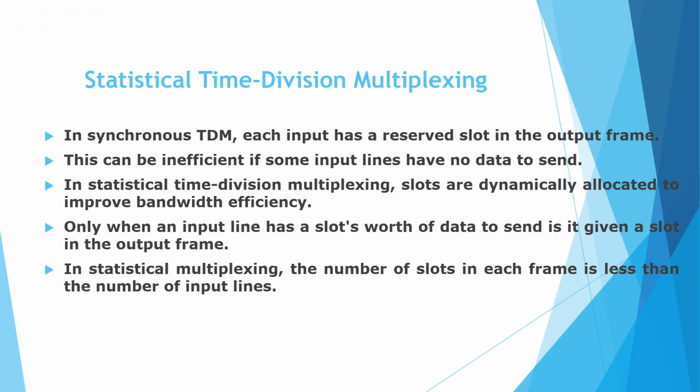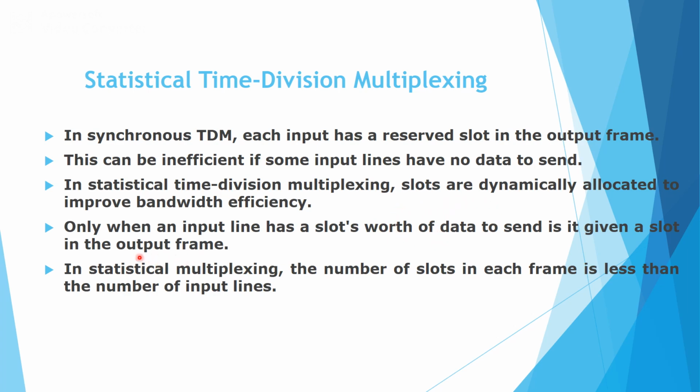So therefore we can say that this is an inefficient technique, in which we are just reserving the slot even if there is no data to send. So one more technique was implemented, which is called statistical time division multiplexing. In statistical time division multiplexing, the slots are dynamically allotted in order to improve the bandwidth.